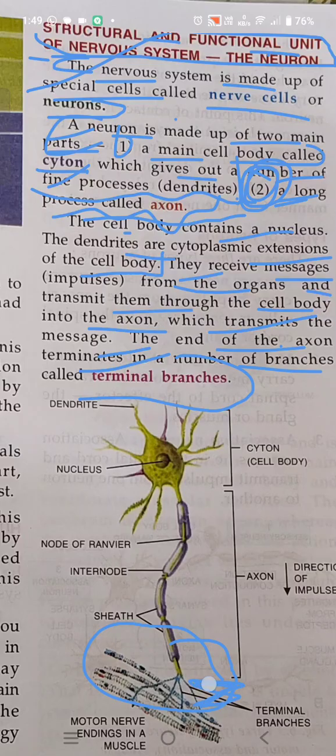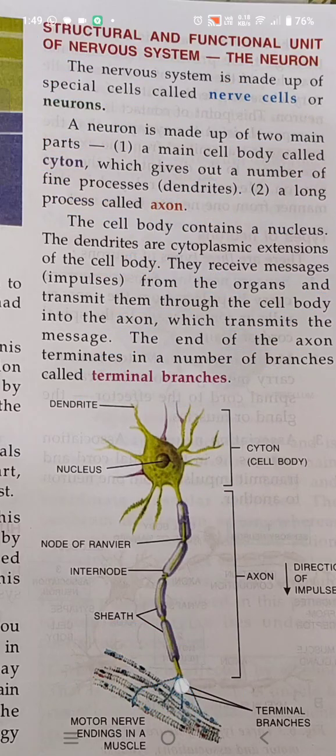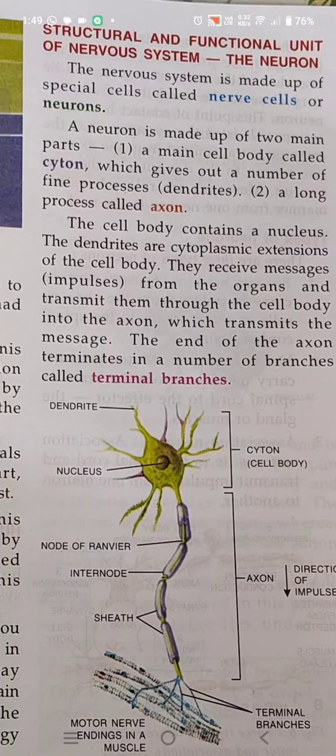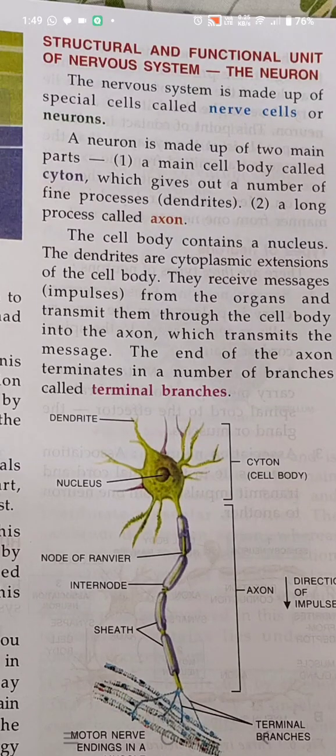Can you see this? So they are called terminal branches. Wait, I will again show you. See this wire. See, these four are given over here. It is shown four. So now we will understand this also. So all the paragraph we will understand nicely.